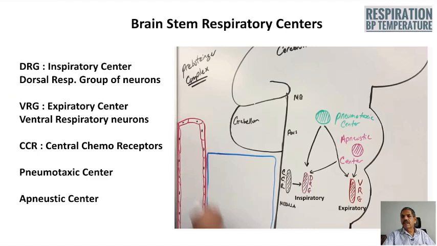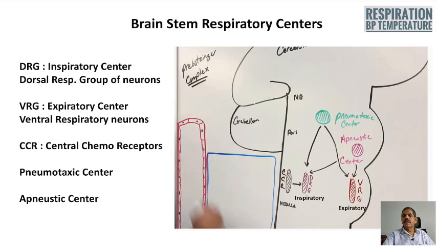Next is the VRG, the ventral respiratory group of neurons, which is the expiratory center. The chemoreceptors take the impulses to the DRG, and the central chemoreceptor in this diagram is represented as CCR.